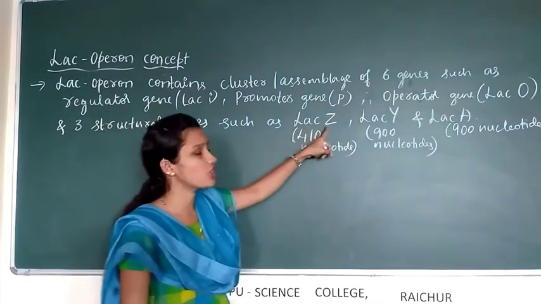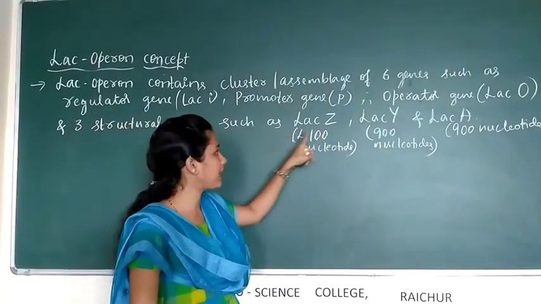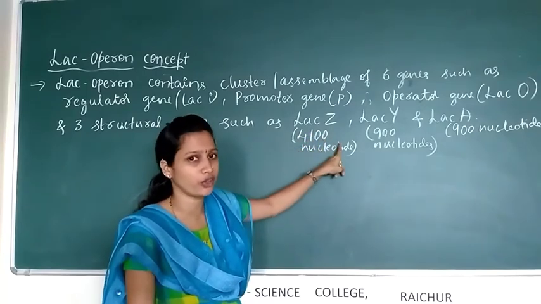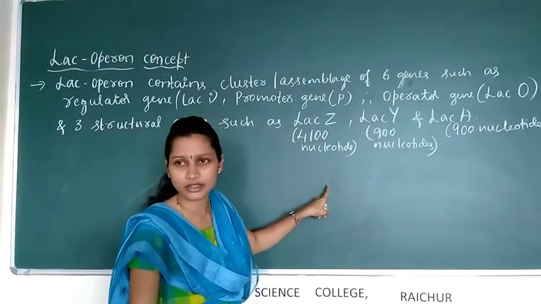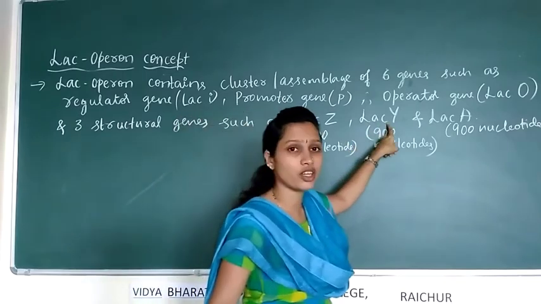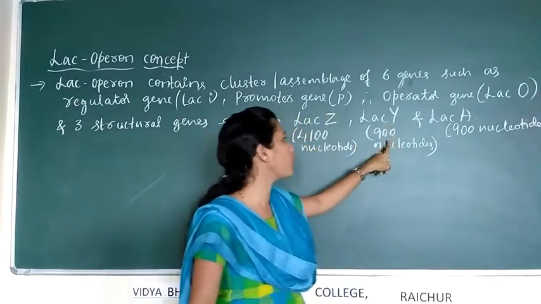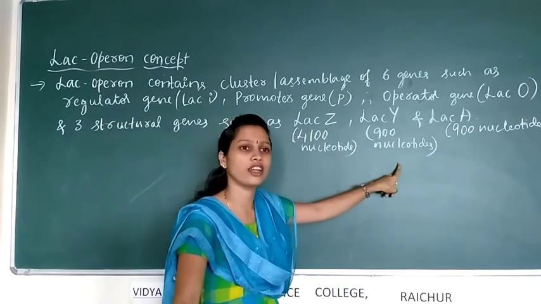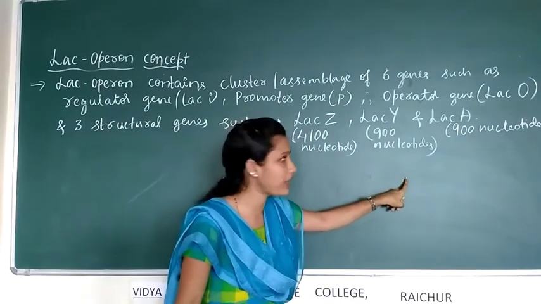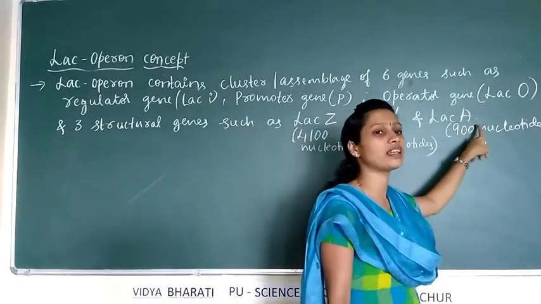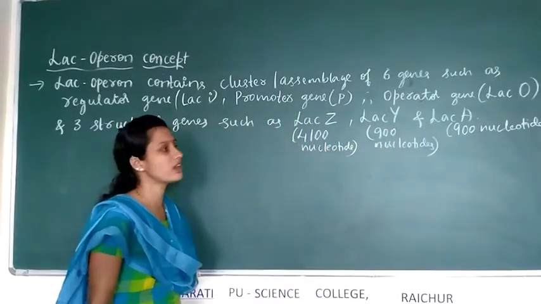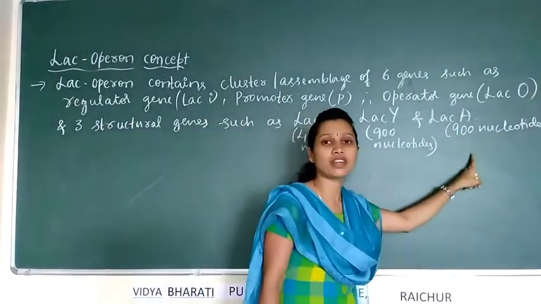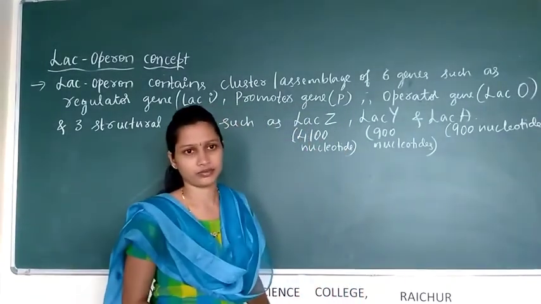LAC-Z contains around 4100 nucleotides and codes for beta-galactosidase. LAC-Y contains around 900 nucleotides and codes for permease. The last, LAC-A, contains 900 nucleotides and codes for transacetylase.